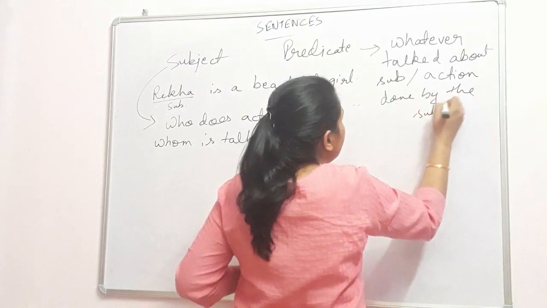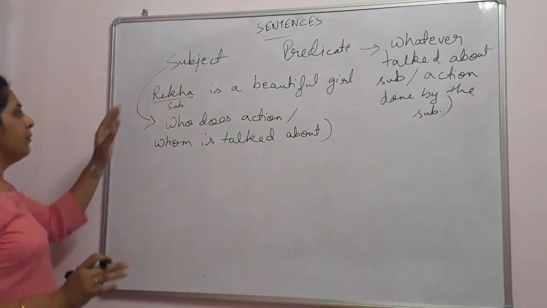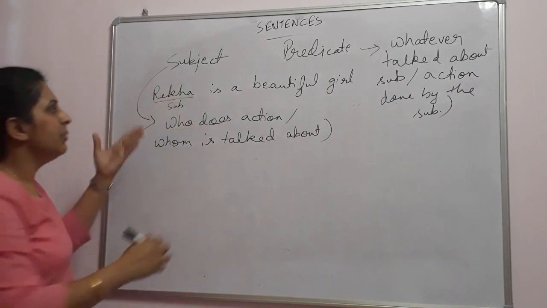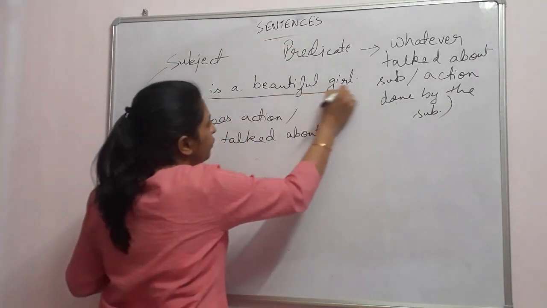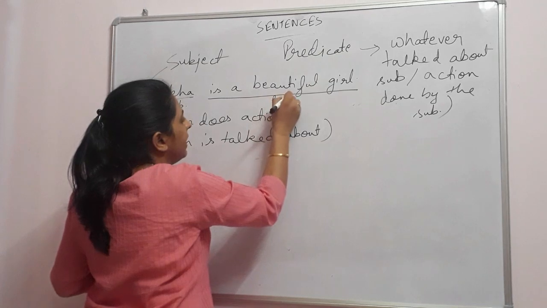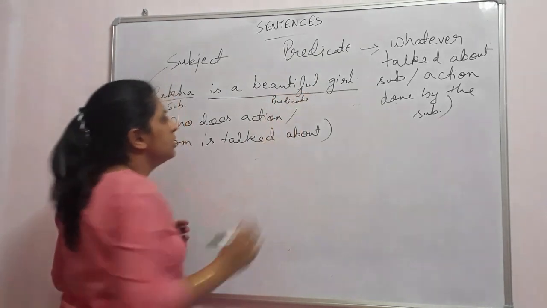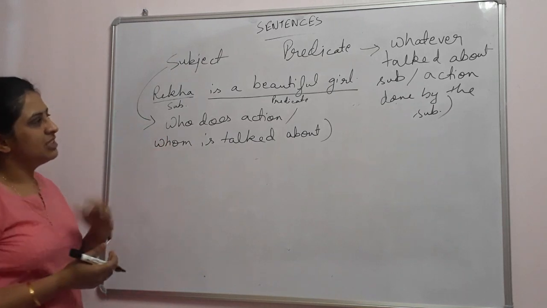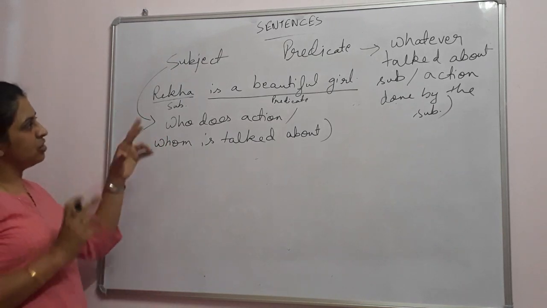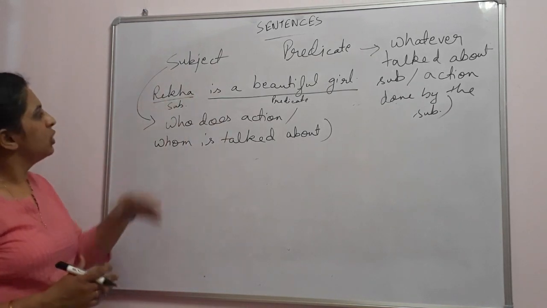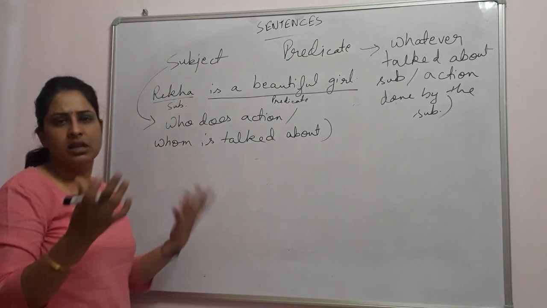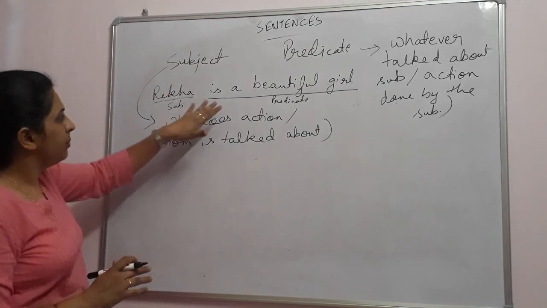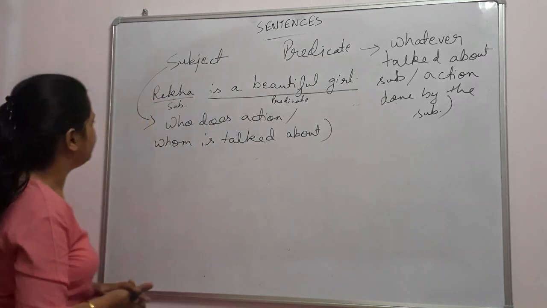So here what we are saying about Rekha is that she is a beautiful girl. So is a beautiful girl is the predicate. So whatever is talked about the subject or whatever action is done by the subject, that is our predicate. It will include all the helping verbs, articles, adjectives, etc. It will be our complete predicate.